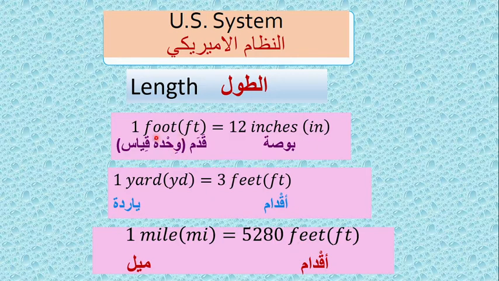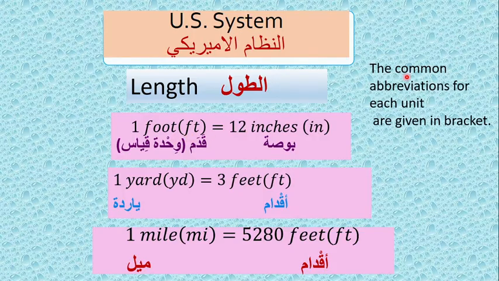One more thing, foot is singular and feet is plural. The common abbreviations for each unit are given in brackets. For foot, the abbreviation is FT. For inches, IN. Yard, YD. And for mile, MI. You can also observe that all the bigger units are on the left side and the smaller units are on the right side. Foot is bigger than inches. Yard is a bigger unit than feet. Mile is a bigger unit than feet.